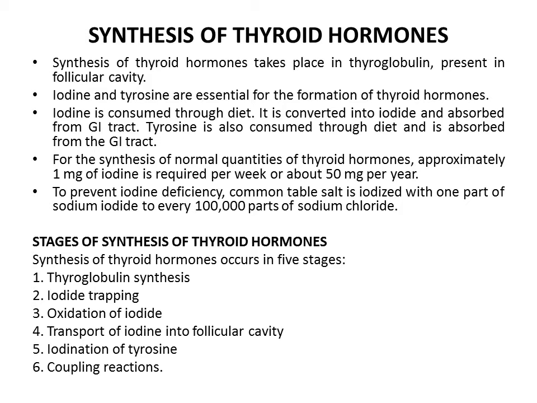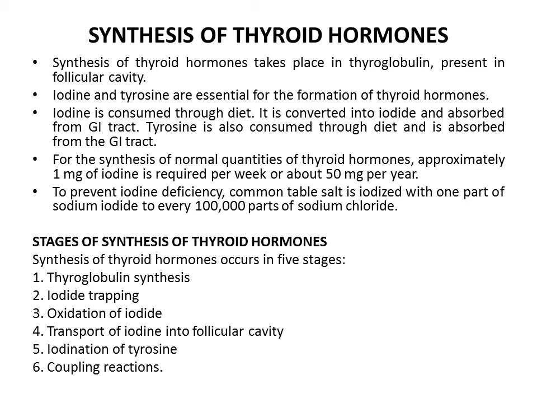Fifth stage is iodination of tyrosine. Combination of iodine with tyrosine is known as iodination. It takes place in thyroglobulin. First, iodine is transported from follicular cells into the follicular cavity, where it binds with thyroglobulin. This process is called organification of thyroglobulin.